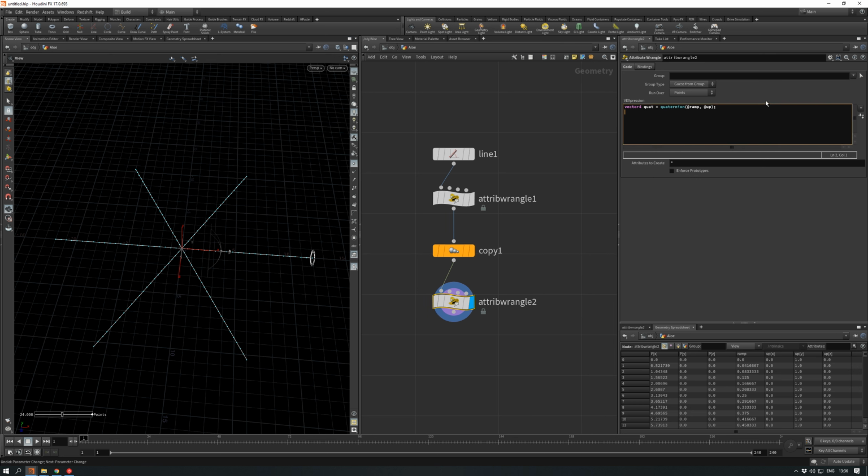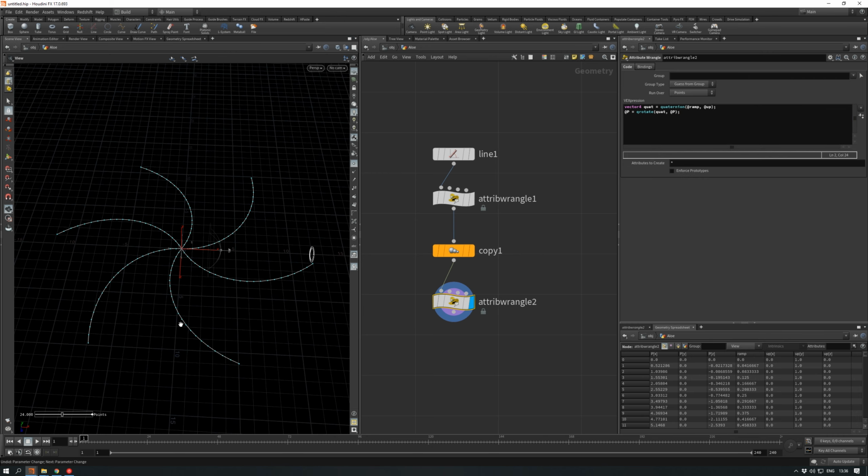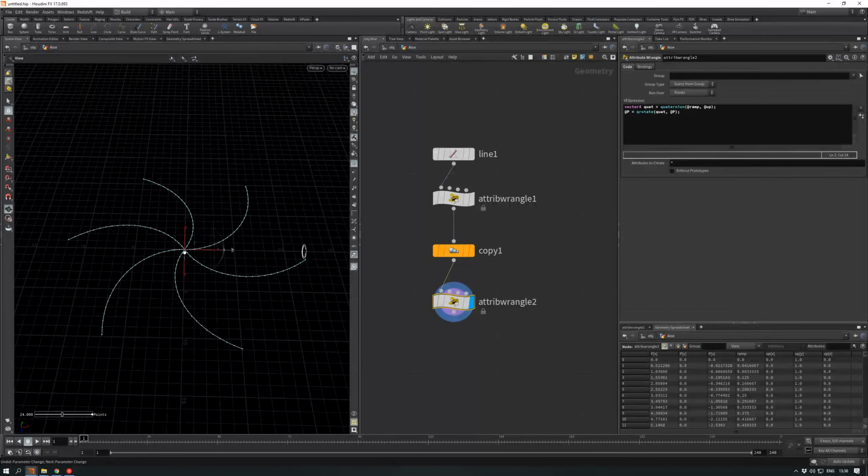Nothing happens because we need to basically apply this quaternion to the p vector, our position. So I type qrotate, type here our quaternion, and rotate our p by this quaternion. Now we have this kind of curved lines.